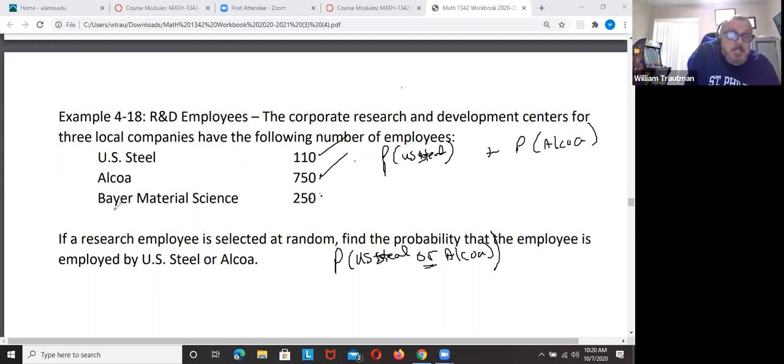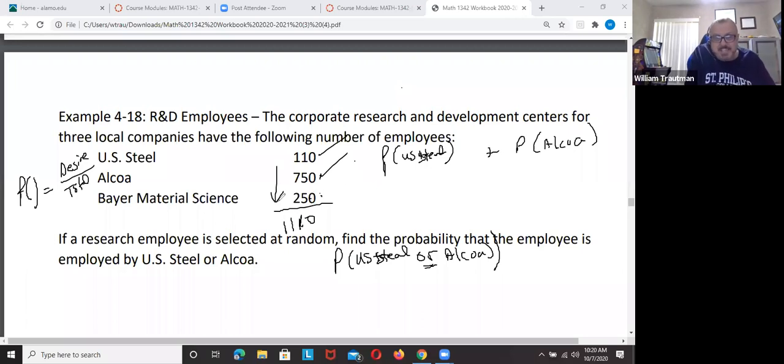Remember to do probabilities. We learned this last time. Probabilities of US Steel or anything equals the desired outcome divided by the total outcome. Well, the total number of people working is 1,110 if I add these up or add them down. And US Steel has 110 workers. That's the probability for US Steel, 110 over 1110. The probability of Alcoa is 750 over 1110.